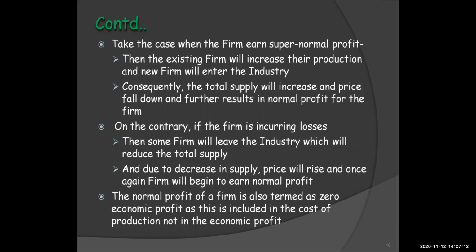Let's take the opposite case. If the firm is incurring losses, then some firms may leave the industry, which will reduce the total supply. Due to the decrease in supply, the prices will rise, and once again firms will begin to earn normal profit. The normal profit of the firm is also termed zero economic profit, as it is included in the cost of production and not in the economic profit.